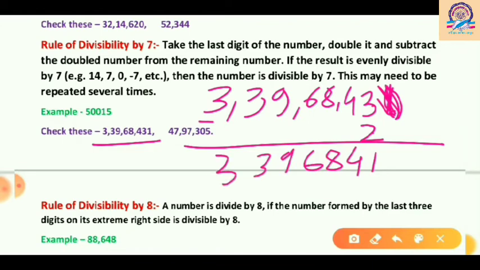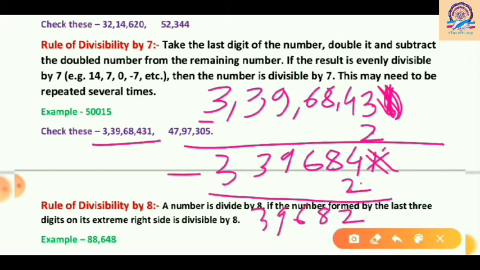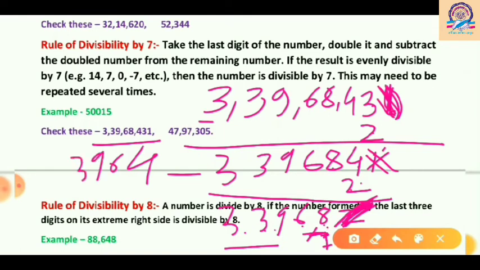So the last digit is once again 1. So make it double. 1 two is 2. So 4 minus 2, it is 2, and 8, 6, 9, 3 and 3 will be brought down. So our new number is 339,682. So the last digit is 2. So remove it and make it double. So 2 twos are 4. So now subtract this number. Okay. So 8 minus 4, it will be 4, and other numbers are 6, 9, 3 and 3.